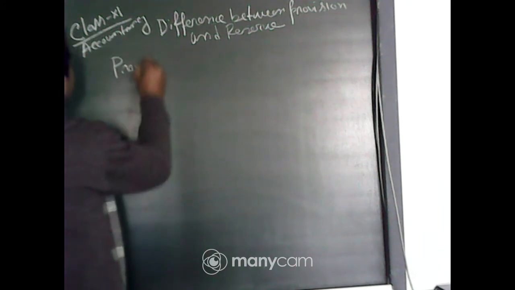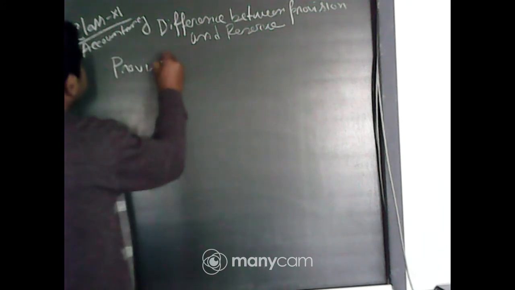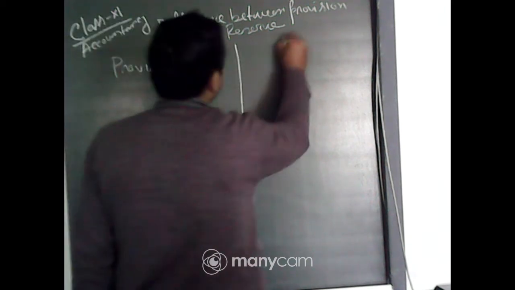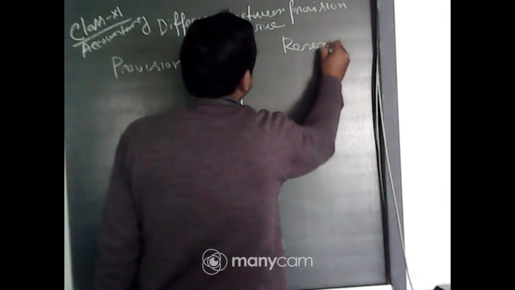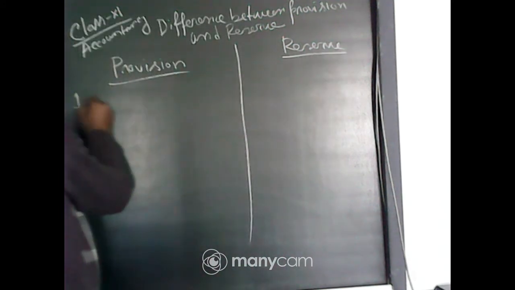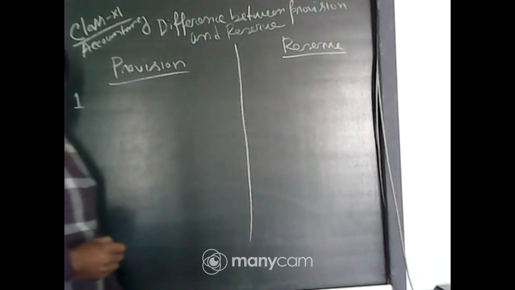Now make two columns. The left side is provision and the right side is reserve. Now, the first point: what is the difference?